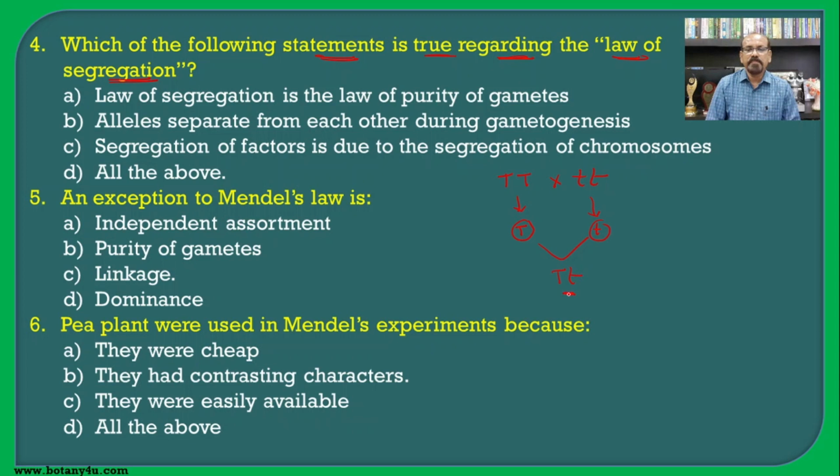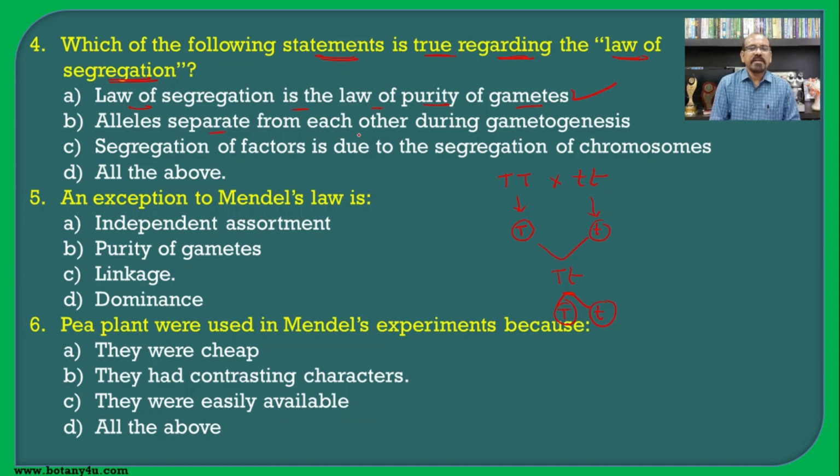So here a pair of alleles is brought together in a hybrid, then the members of the allelic pair remain together without mixing with each other, and when it forms the gametes, they separate from each other. This is actually the law of segregation, which is also known as the law of purity of the gametes or the universal law. So the first one, the law of purity of gametes, we have already seen that it is the correct one.